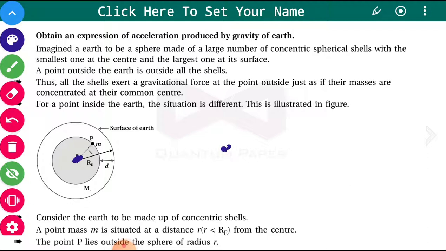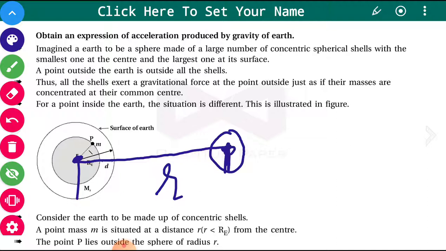And if the mass is here, then the distance between them is taken as r. That is the distance between the center of the earth and the object. Or if you have the moon, then the center of the moon is taken, and the line joining the center of the earth to the center of the moon is the distance in the earth-moon system.